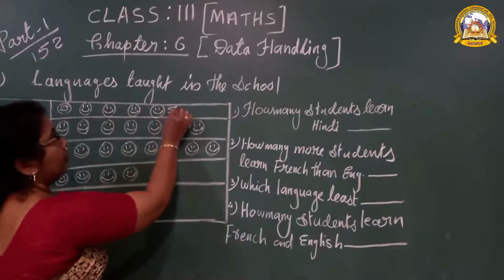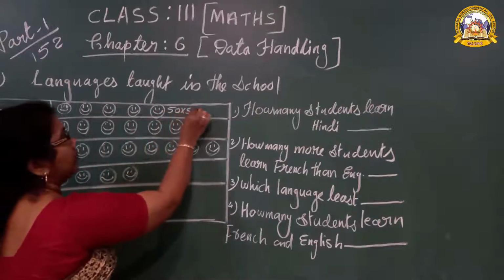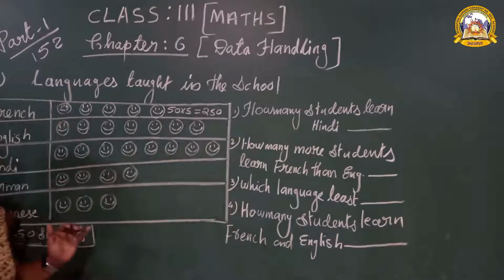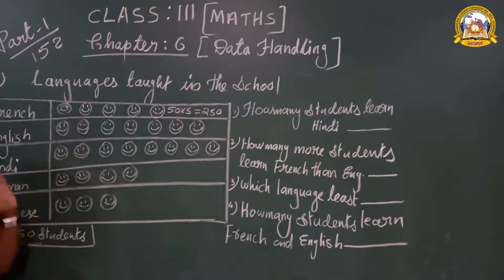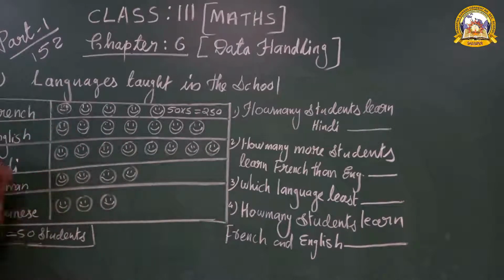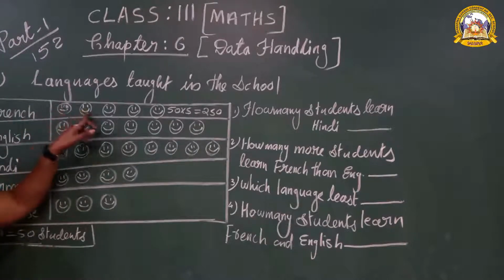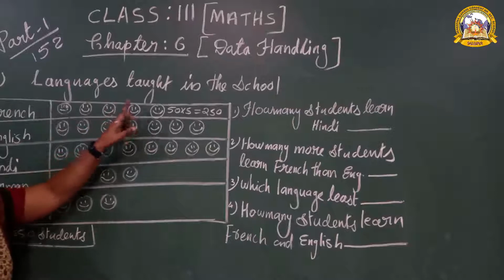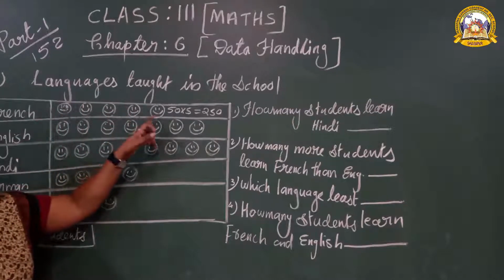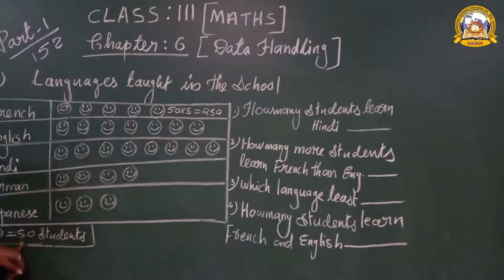That means 50 multiplied by 5, 250. How many students studied French? 250. How did you get 250? Here it is given, one picture means 50 students: 50, 100, 150, 200, 250. Easy method: count how many pictures, then multiply by this number.